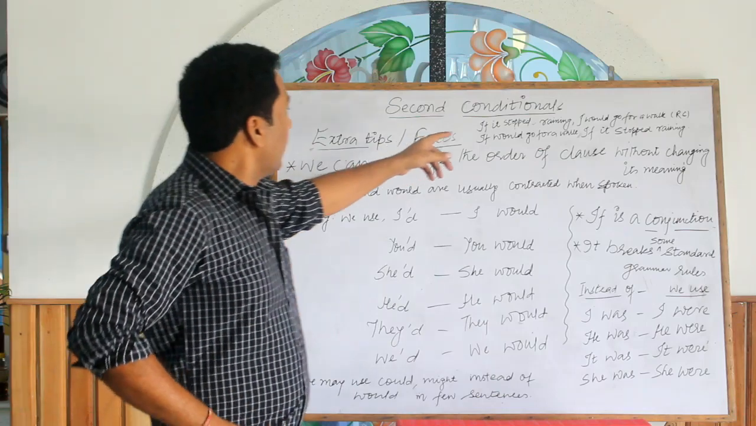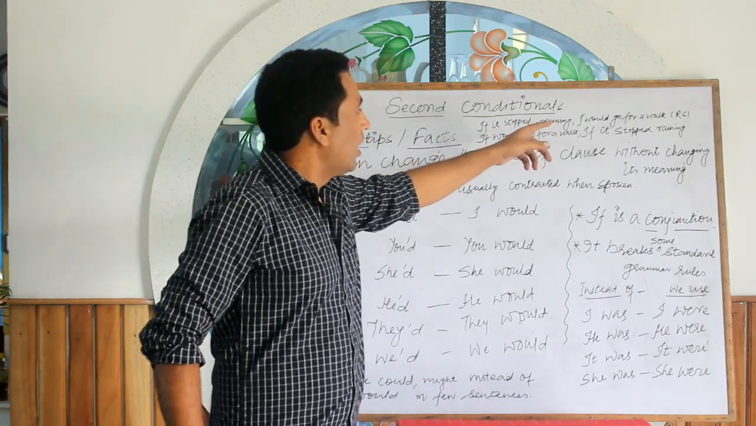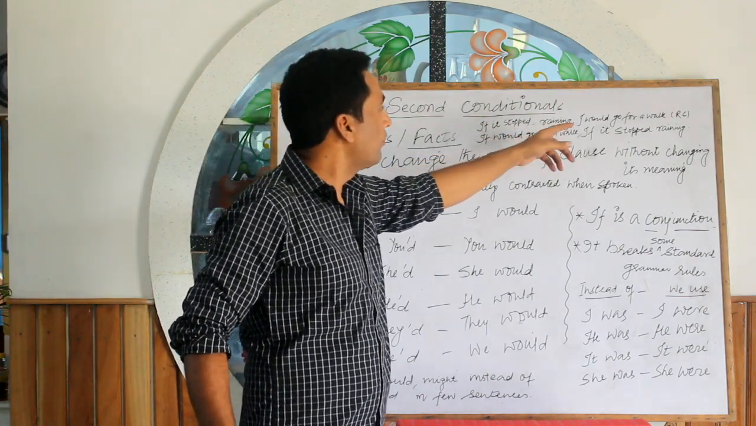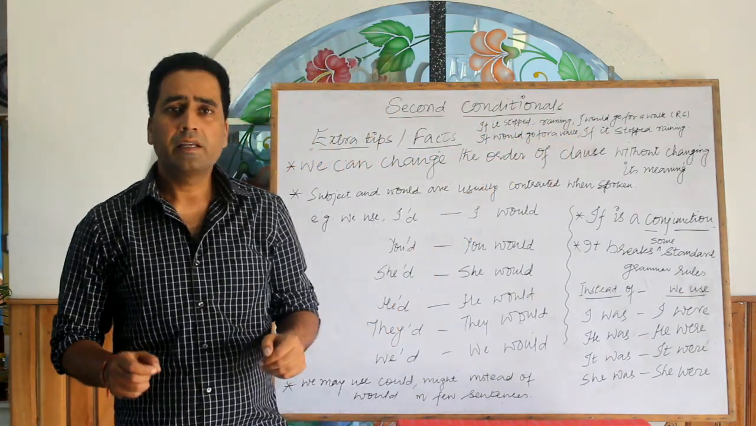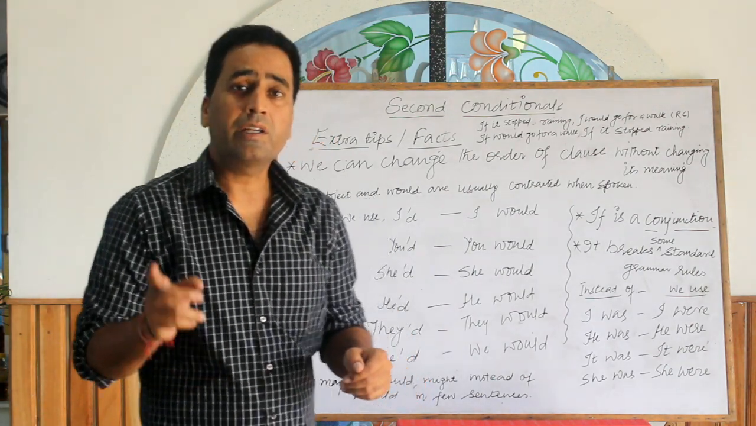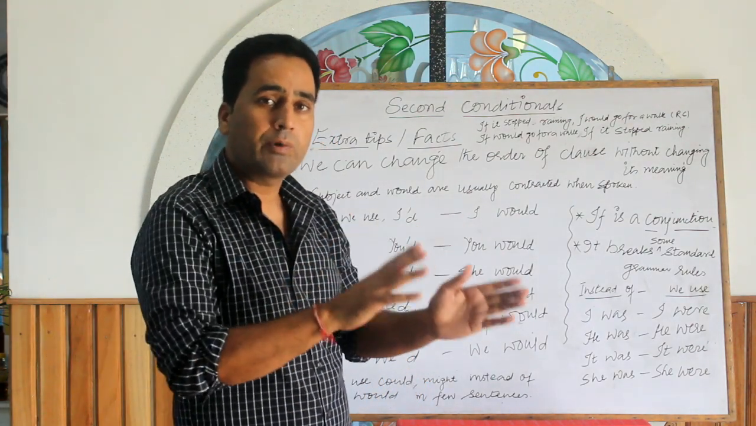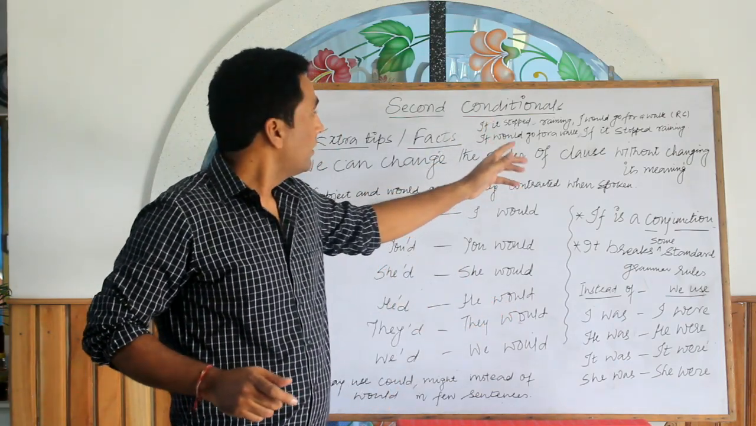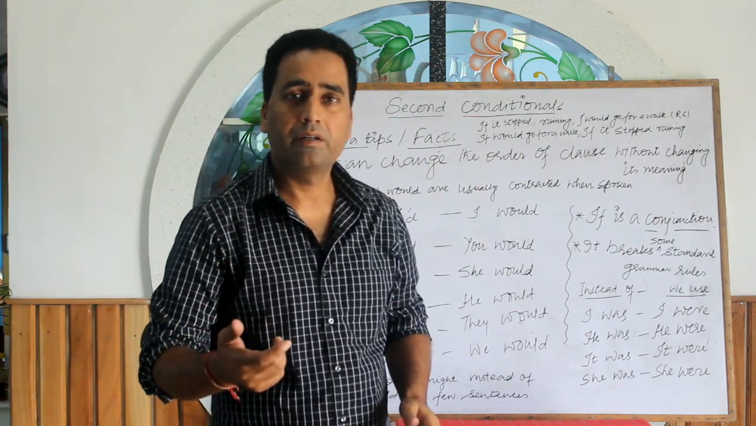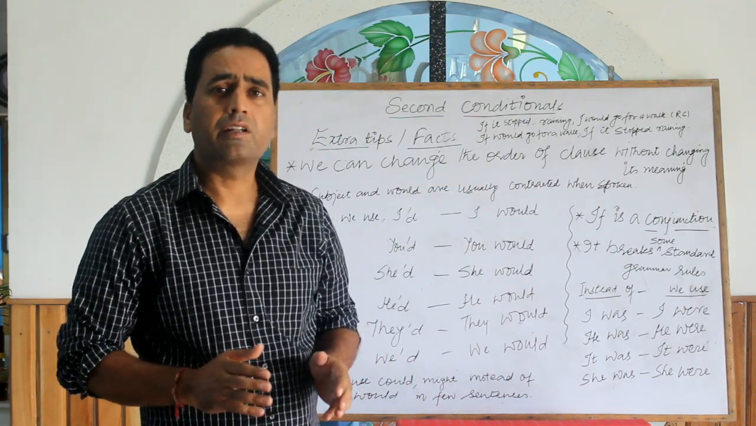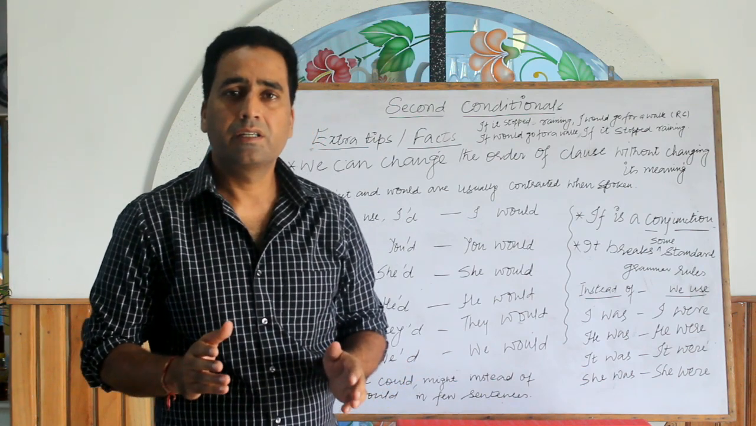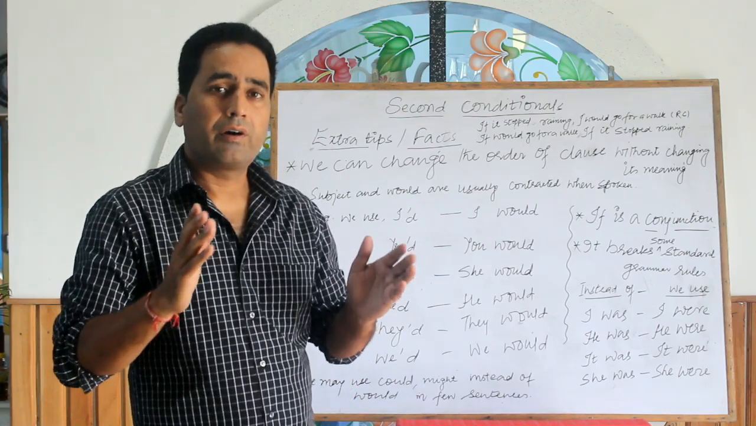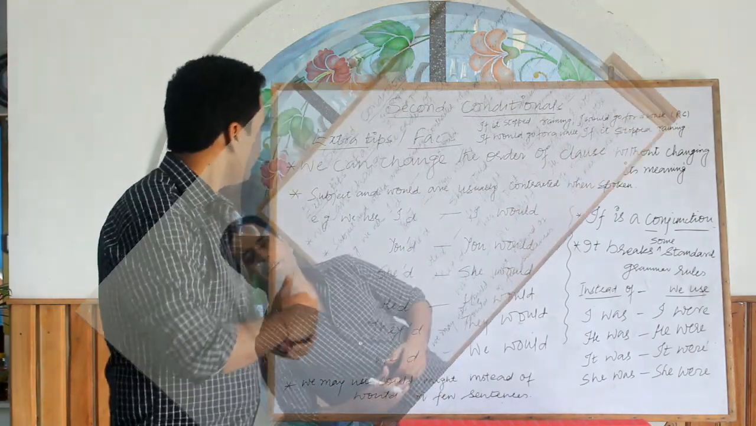For example, if it stopped raining, I would go for a walk. It is unlikely but not impossible. It hasn't stopped now, but it may stop. So we use the second conditional for unreal situations, unlikely situations but not impossible, and for hypothetical situations.